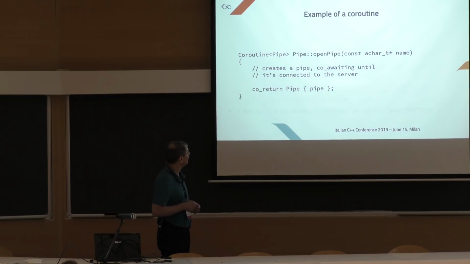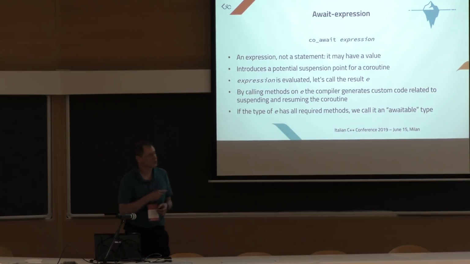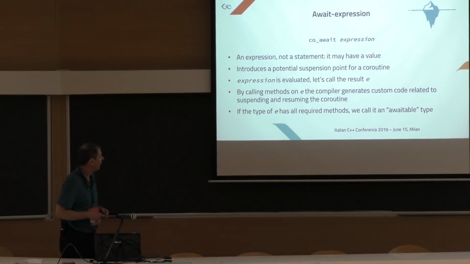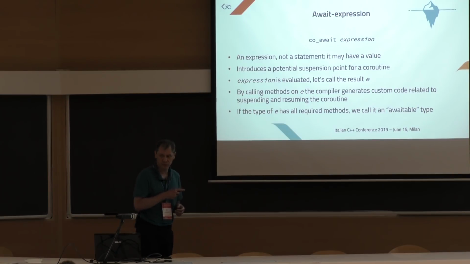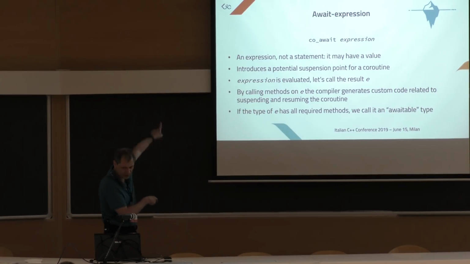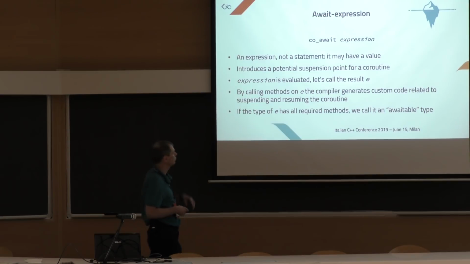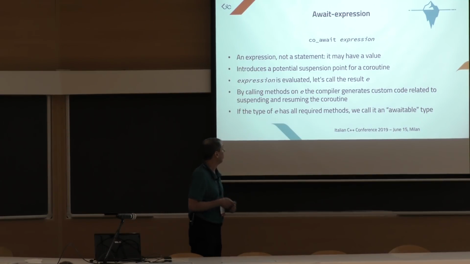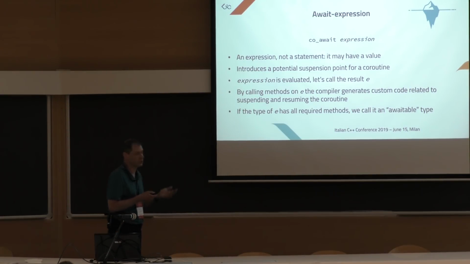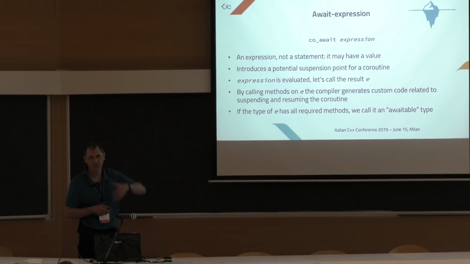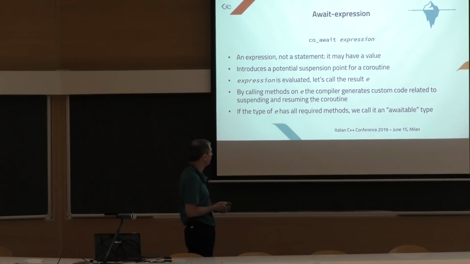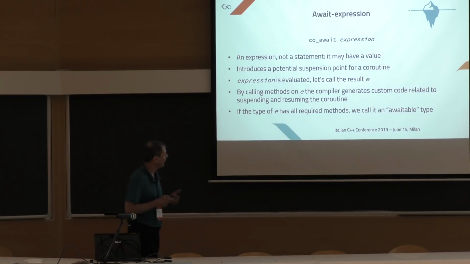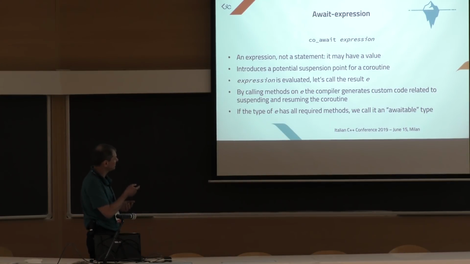And let's see what a co_await expression is. First of all, it's an expression, it's not a statement, so it has a value. In fact, we used the value before to assign to a variable. Of course, it introduces a potential suspension point. The name says, okay, I'm awaiting, so I'm suspending until something happens. And what does the compiler do when it sees this?